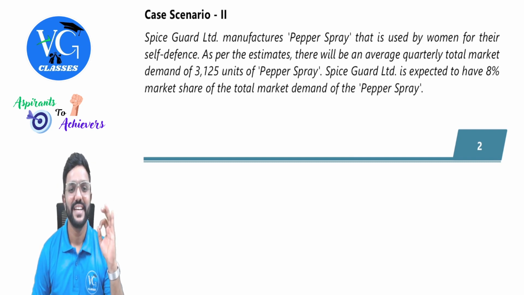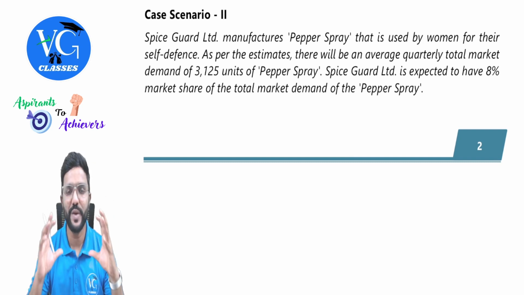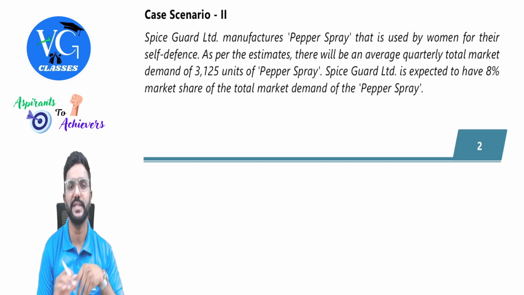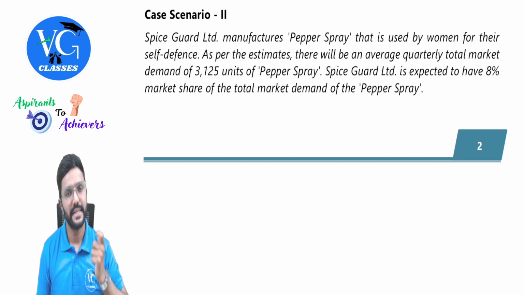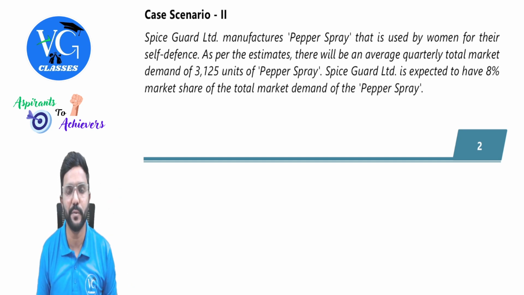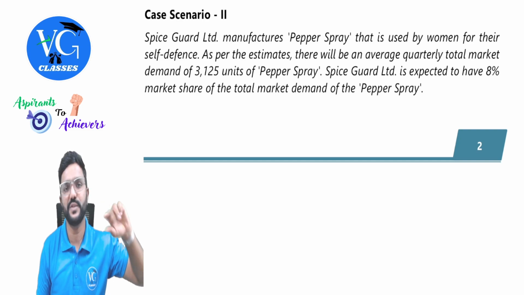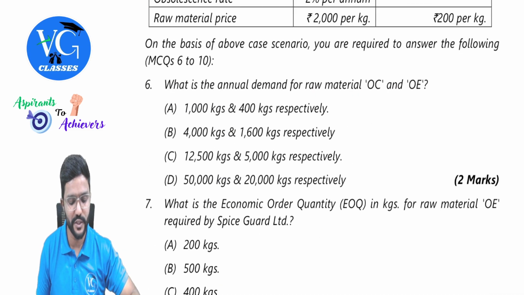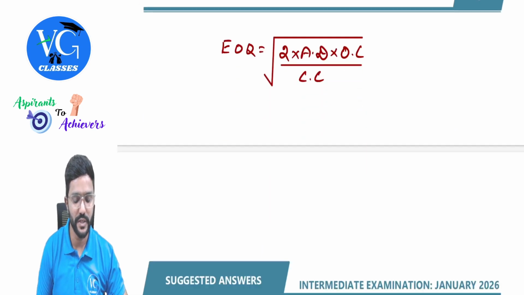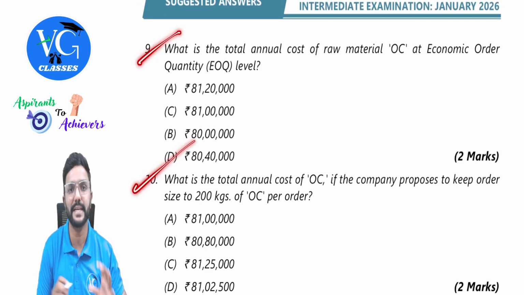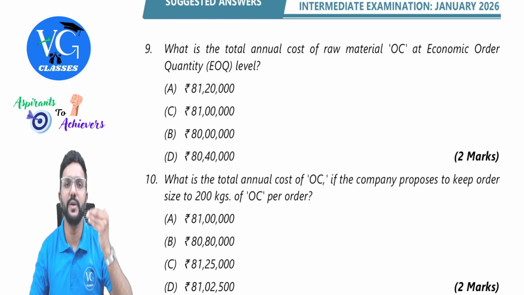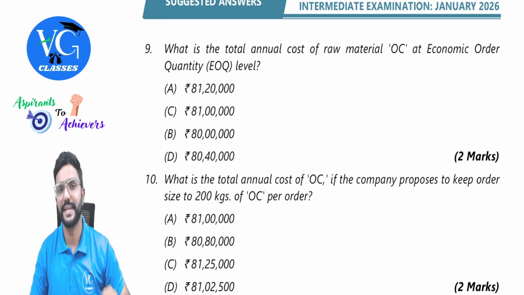Case scenario 2. See guys, there are two ways to read the case. I have already told this a number of times, but I'm just repeating once again. You can read the case, then read the requirements or the questions, then accordingly start answering one by one. Or the other one is which we followed for case scenario 1. First you will read only the question part. Don't read the options. Just read the question. You will understand what you are supposed to calculate. Then go and read the case, so that when you're reading the case, you will know what you are supposed to calculate.